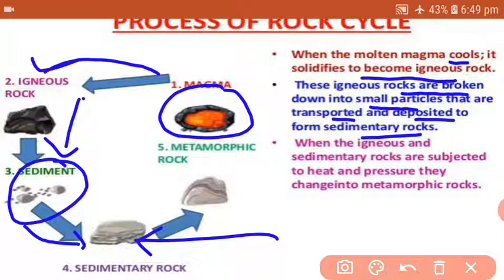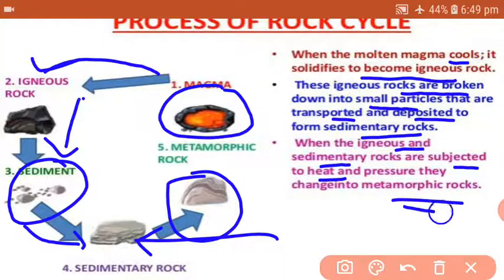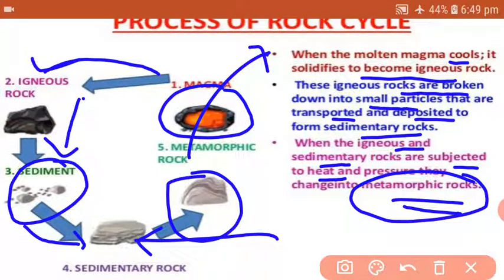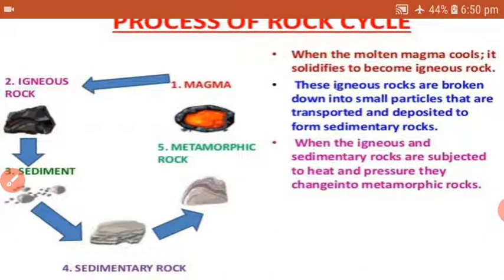When the igneous and sedimentary rocks are subjected to heat and pressure after a long period of time, because of the heat and extreme pressure, they change their form and they are known as metamorphic rocks. So now you can understand the term rock cycle has been used correctly. If you have any query, any doubt, you can also ask in the comment.